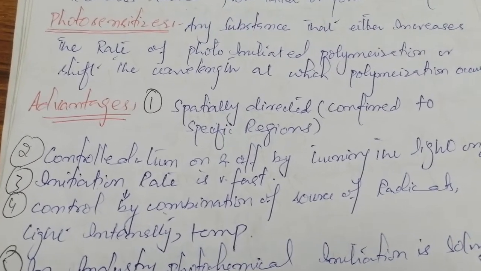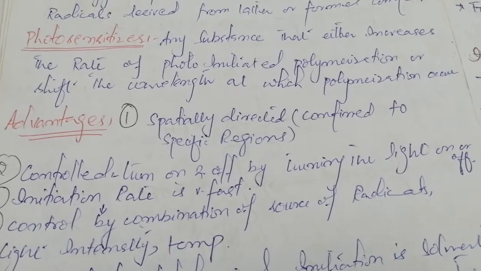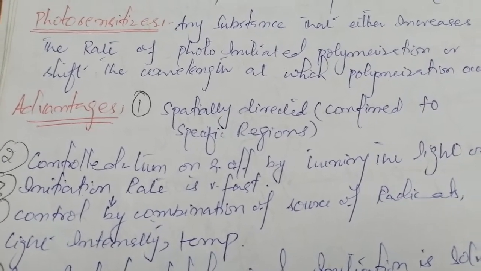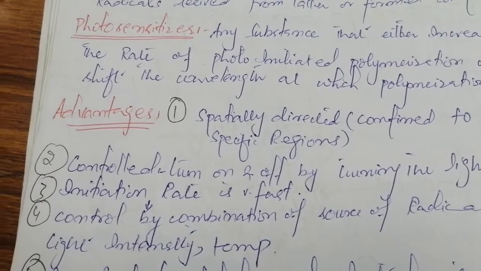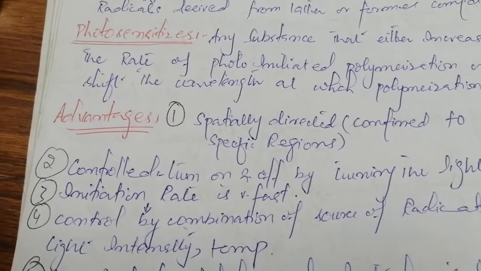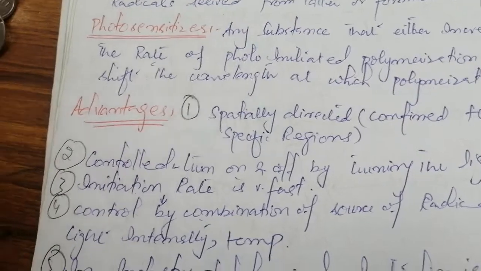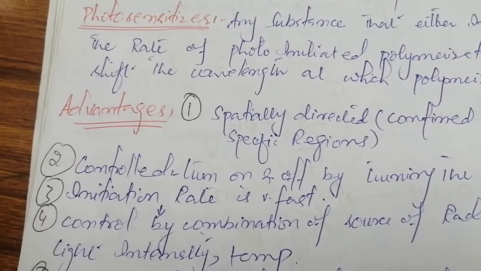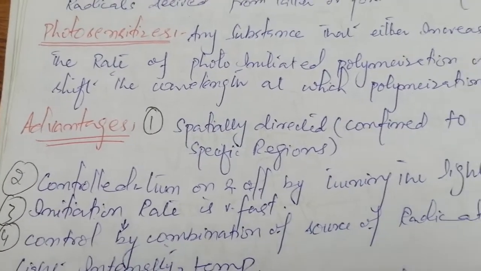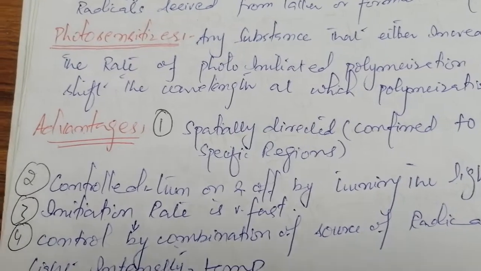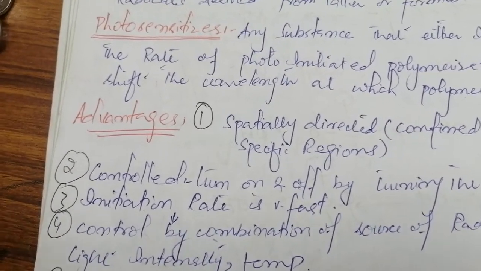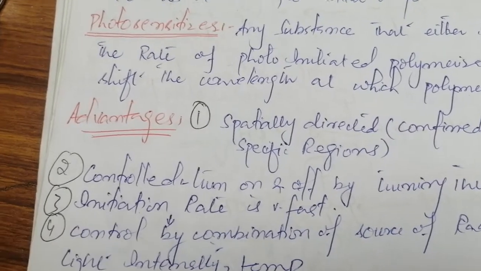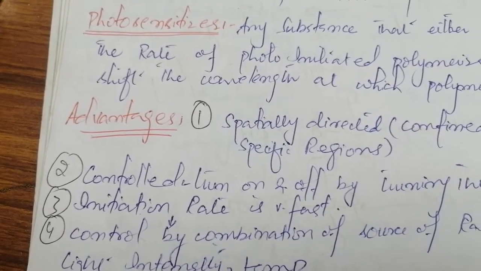Number one advantage is that they have a specific direction. Where they get the energy, at that point we will get the polymerization, because the only source of initiation is the light. So we can confine the light to a specific region, and similarly, at the points where we are not getting any light, we will not get any kind of polymerization.